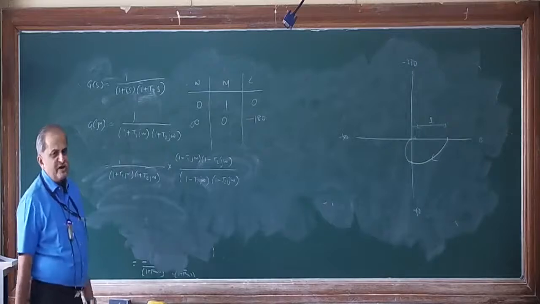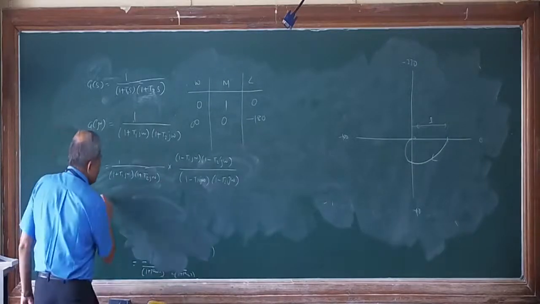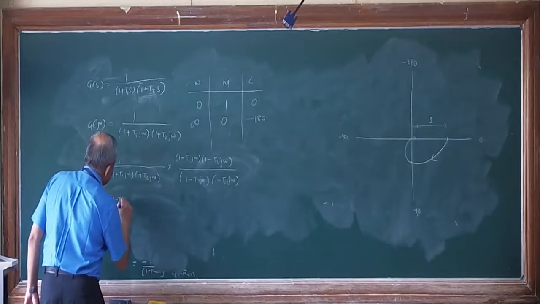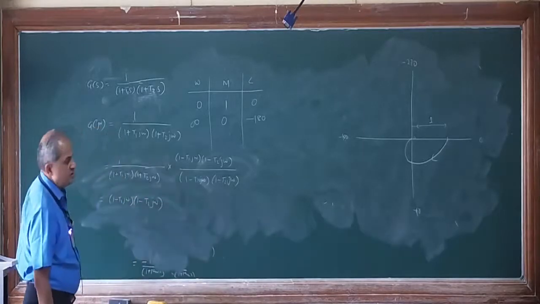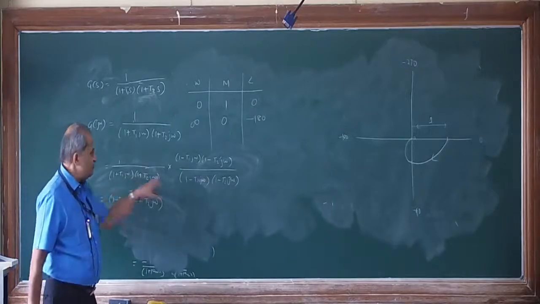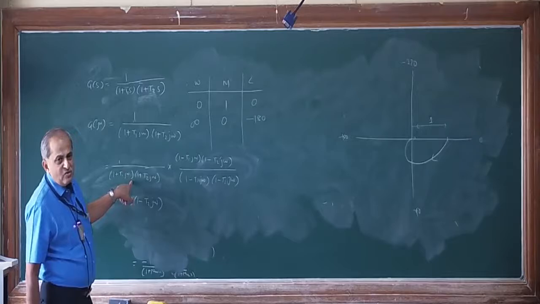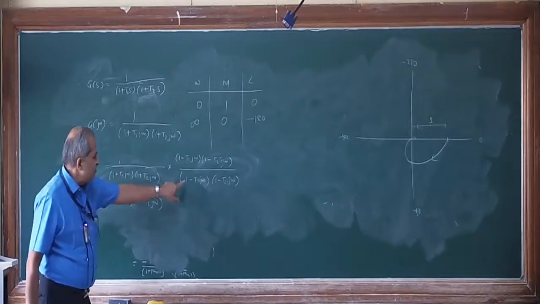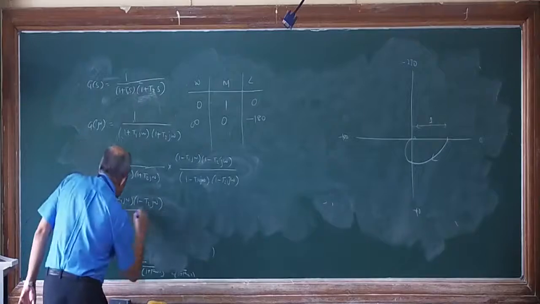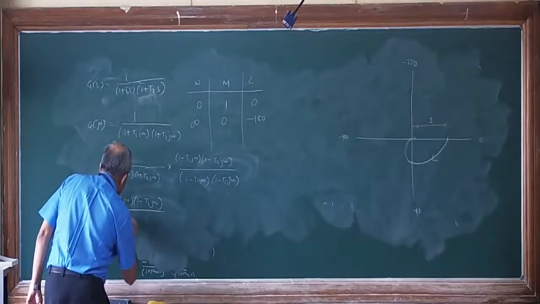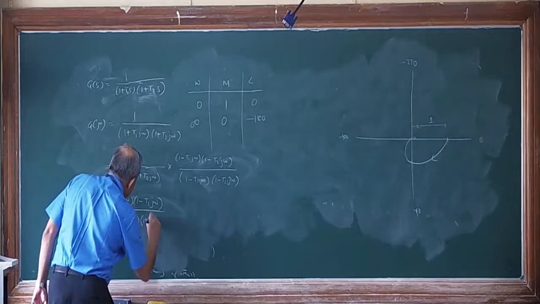Multiplying and dividing by the same complex quantity, same value. In the denominator, this plus and this minus, so 1 square plus T1 omega whole square; the minus sign, but j square will make it plus again. So it will become (1 plus T1 square omega square)(1 plus T2 square omega square).